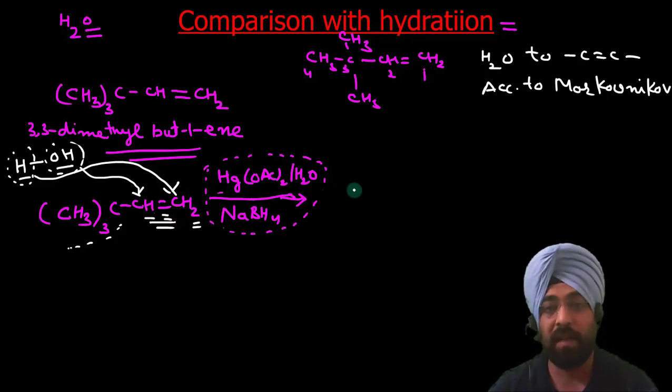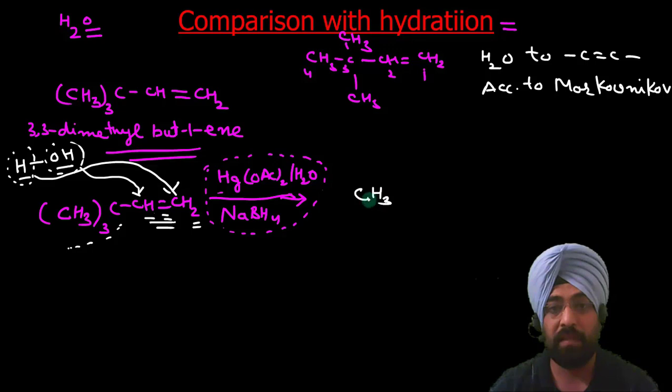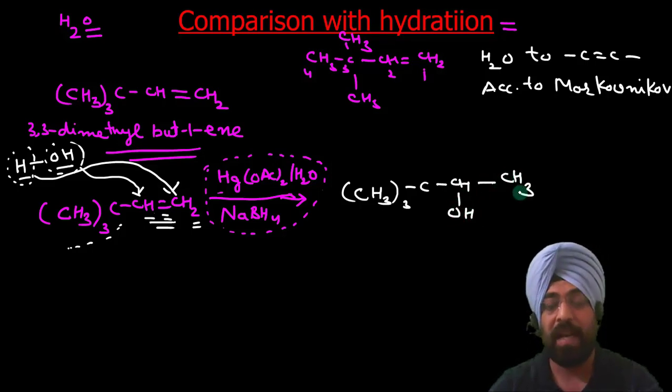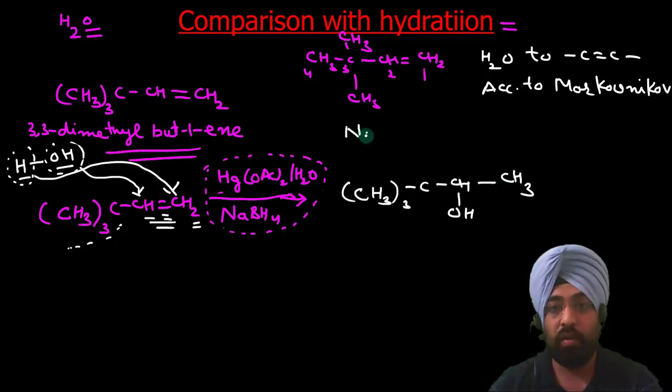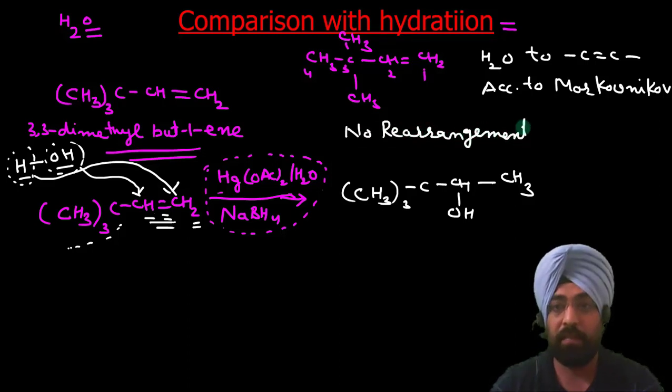Now let us write the product. The product is (CH3)3 CHOH CH3. As we also know, in this reaction no rearrangement can take place.